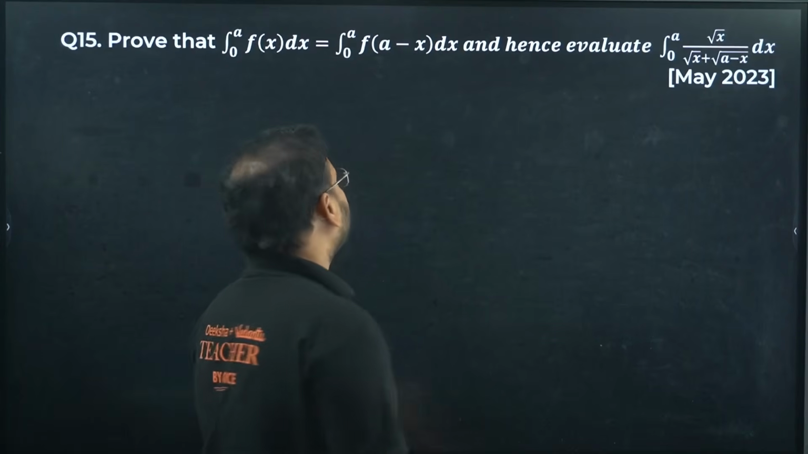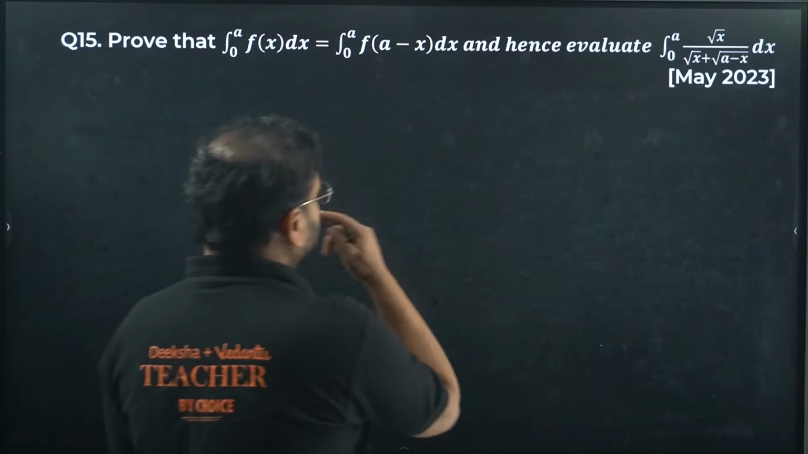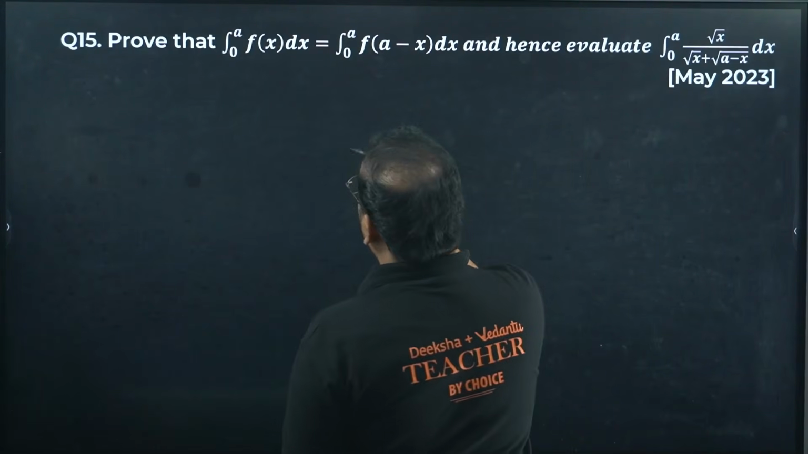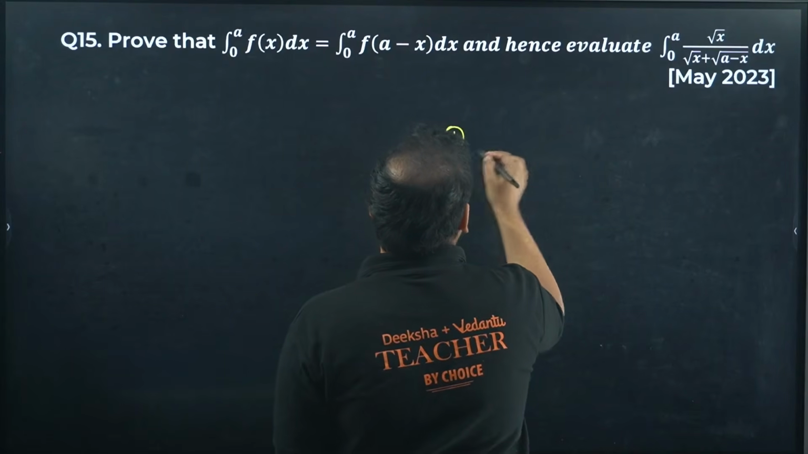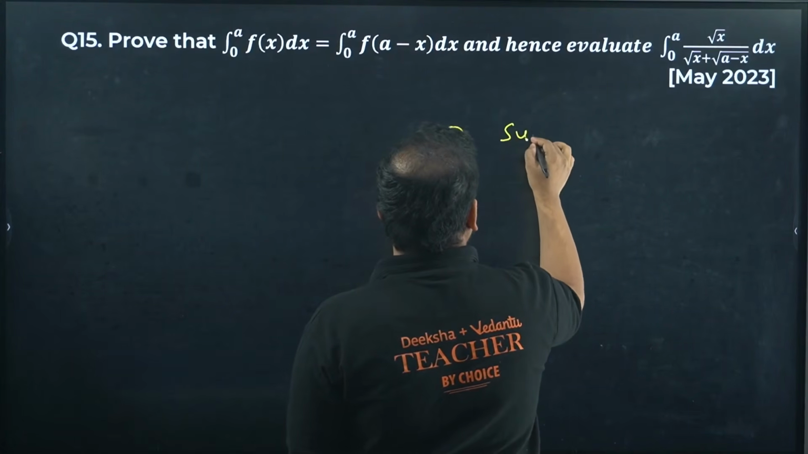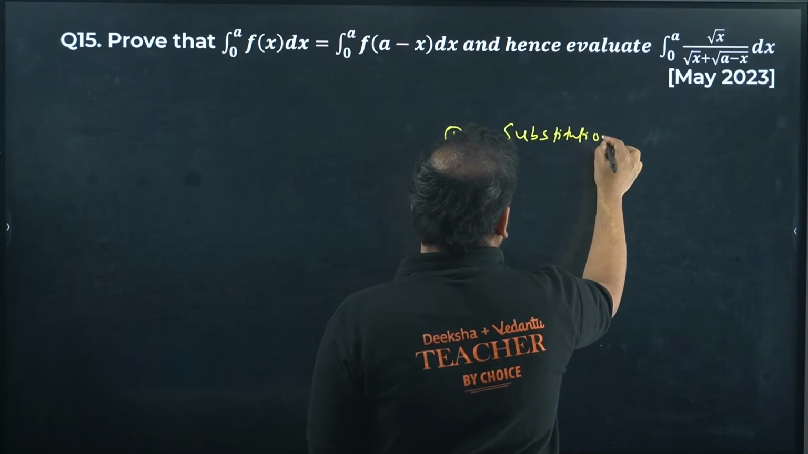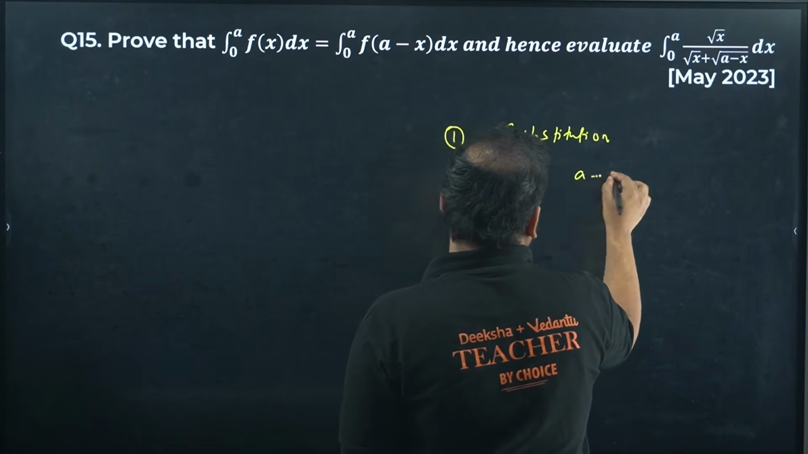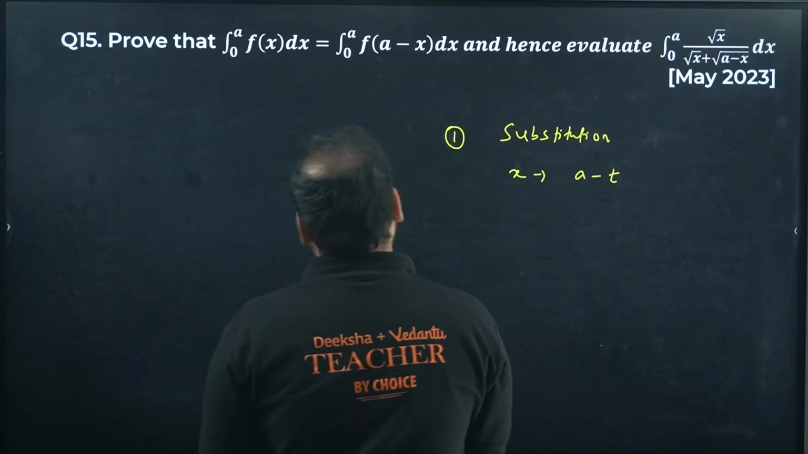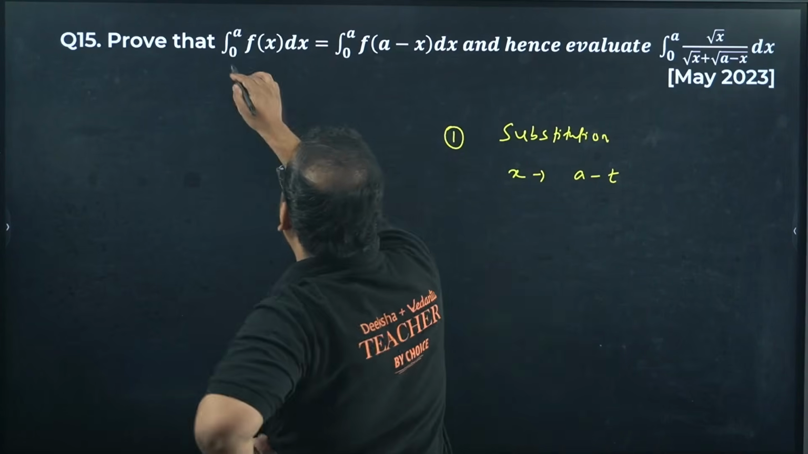Okay, come on. Prove that the integral from 0 to a of f(x) dx is this. A very simple question actually. The first step in this question is substitution. Taking x as a minus t. So look at this side. I'm only talking about the LHS, okay?